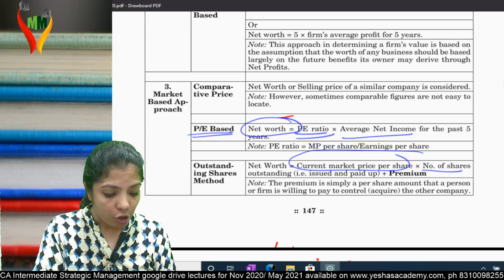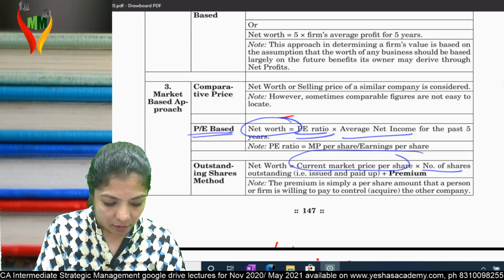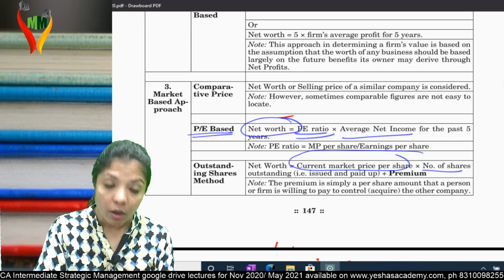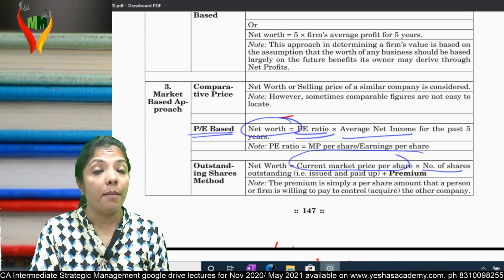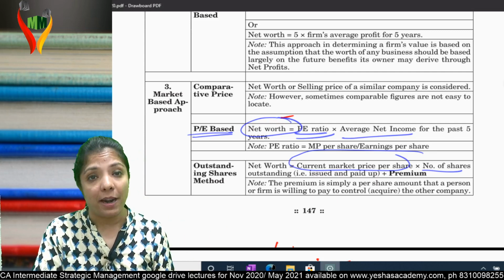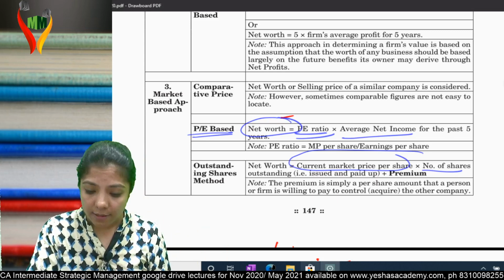Market is helping me to evaluate the net worth of the company. Am I clear? Can I go ahead? Okay. Now this completes which method? Which part? Part 3, which talks about the finance department.